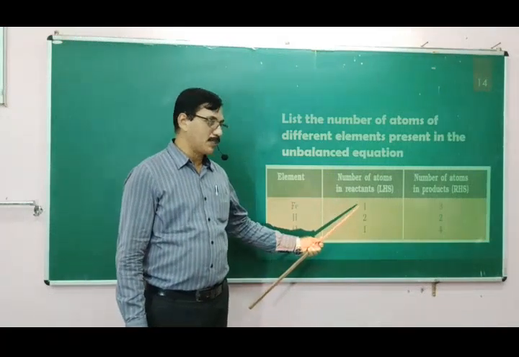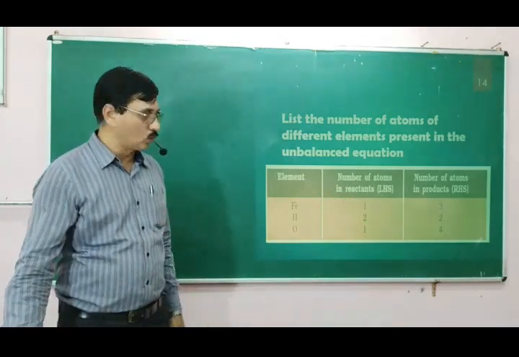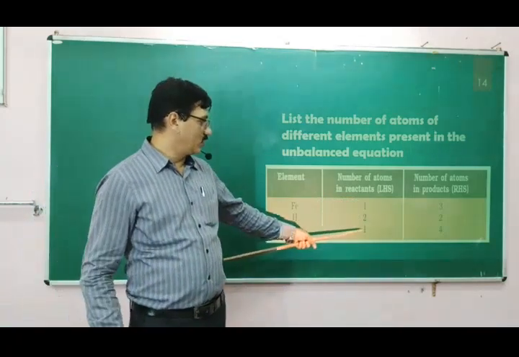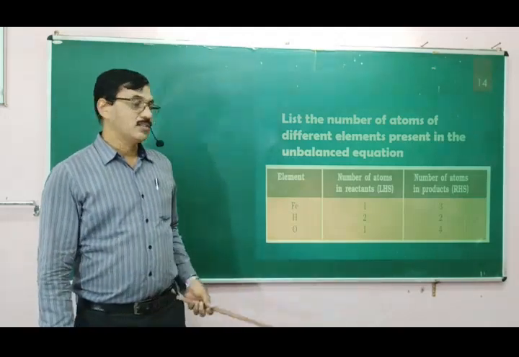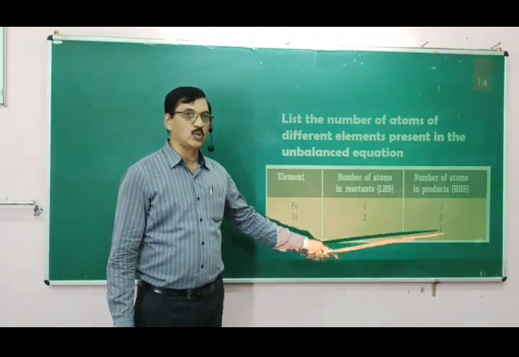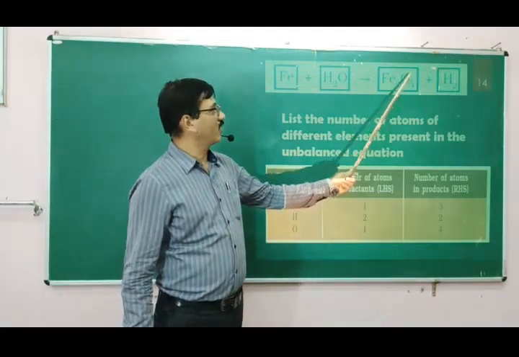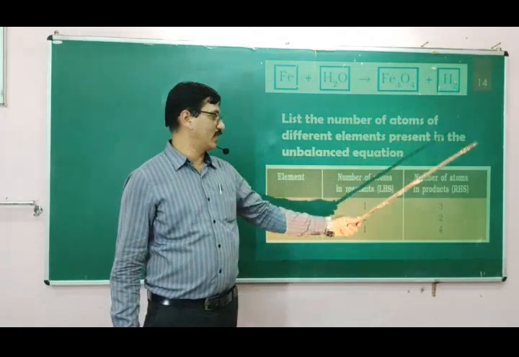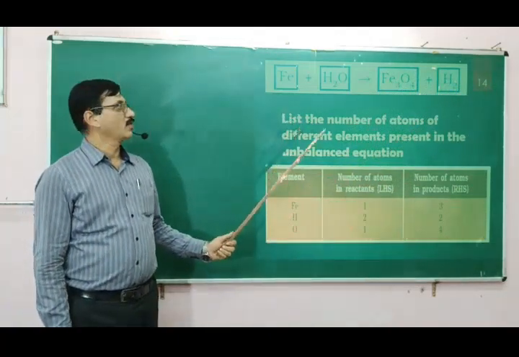The number of atoms at the reactant side is iron 1, hydrogen 2, and oxygen 1, and on the product side 3, 2 and 4. So you can look at that. So 3 iron, 4 oxygen and 2 hydrogen are there in the skeletal equation.